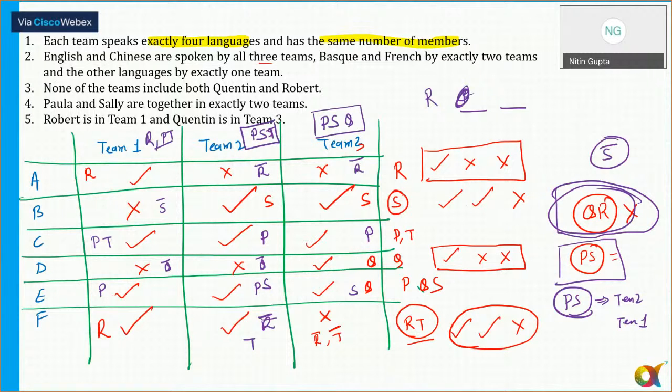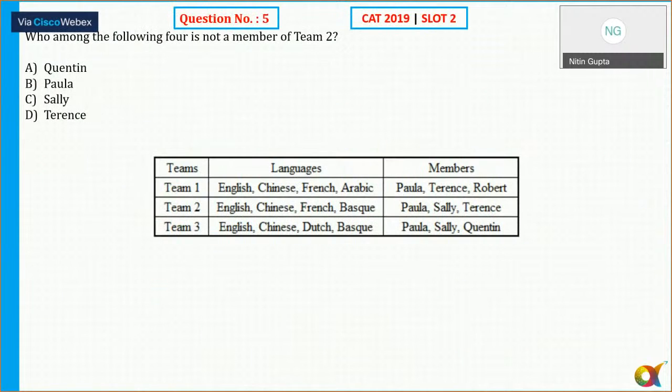Okay, so let's move to the question here. So, I have summarized everything here. Team 1, languages, and who all are the members. So, who among the following four is not a member of Team 2? So, Paul, Sally, and Tennis are members of Team 2. So, the answer is nothing but Quentin.